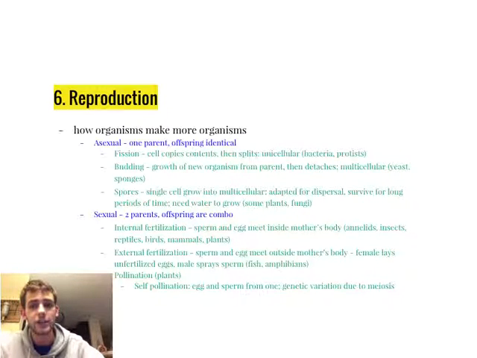You also have pollination that occurs in plants. Self-pollination is when the egg and sperm from one plant come together and produce an offspring. And then you also have cross-pollination, which is when an egg and a sperm from different plants come together. That is when you have the most genetic variation because you have two different parents. Although there is still some genetic variation in self-pollination because of meiosis and crossing over.